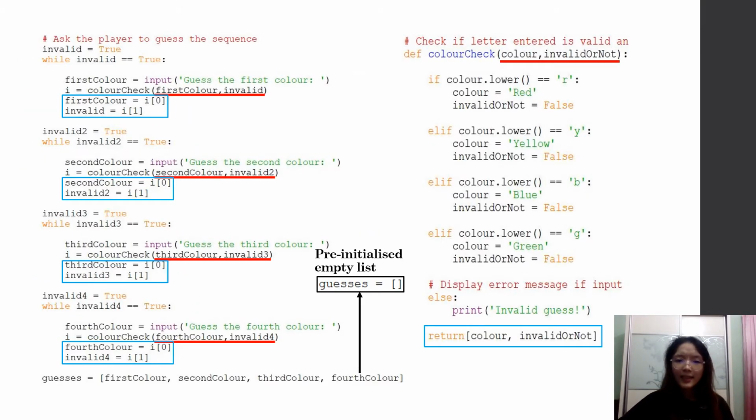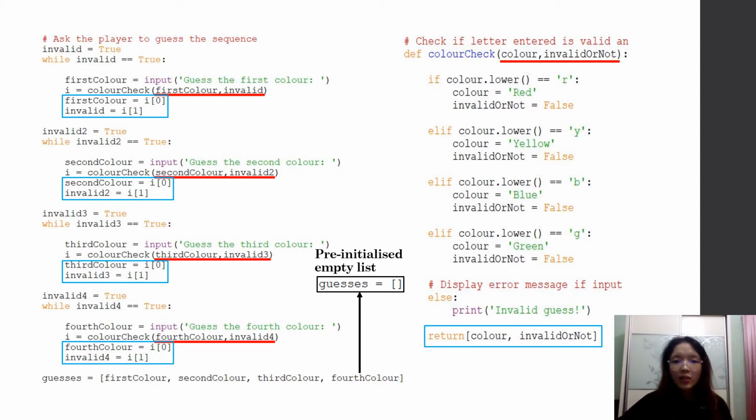Each guess box is encased in a while loop where it is initialized and assumed that the guess input is invalid. Each time the player inputs their guess, it will be validated in the user-defined function which takes in the input and the invalid variable. In the function, an if-else statement will check if the input is R, Y, G, or B. If it is not, then the game will show an error message and ask to guess again.